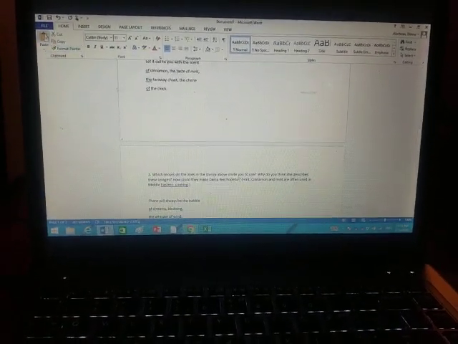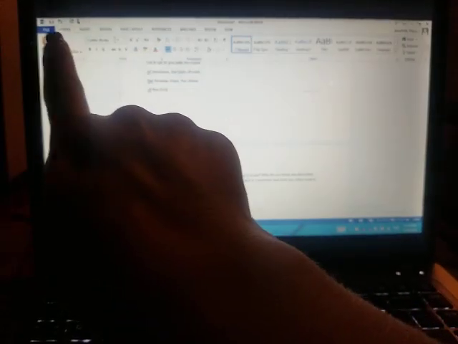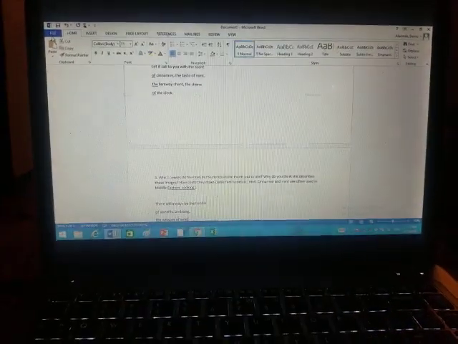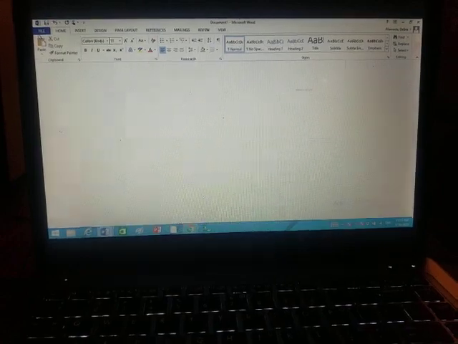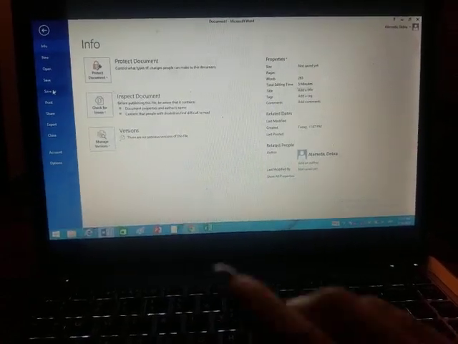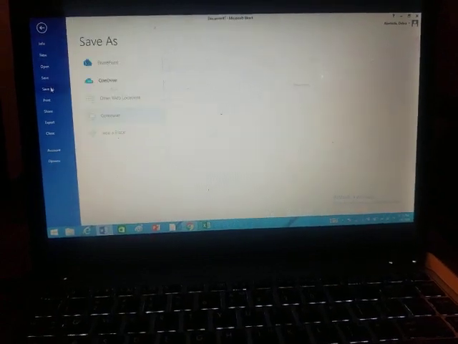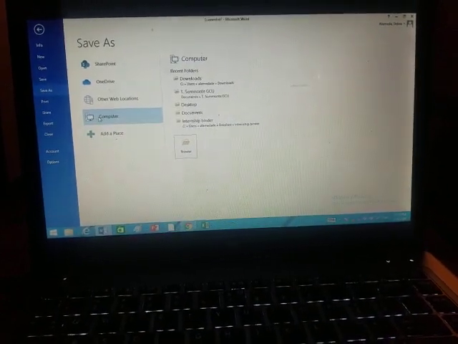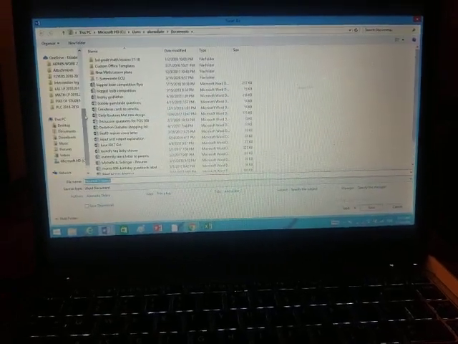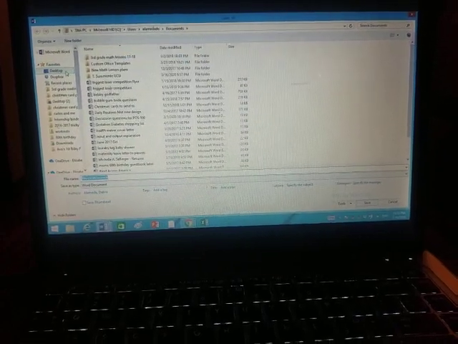So you would go to the top where it says File. You click on File. You go to Save As, not Save, Save As. Once you save as, you go to computer and you find where you want to put it. I usually put it on my desktop because it's the easiest to find.